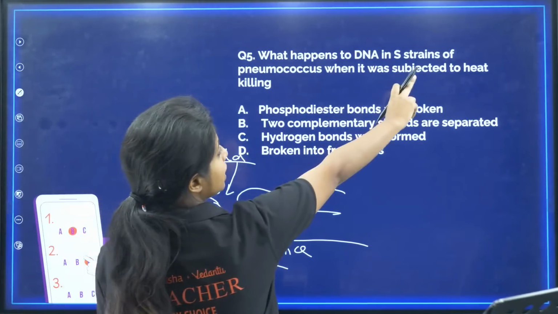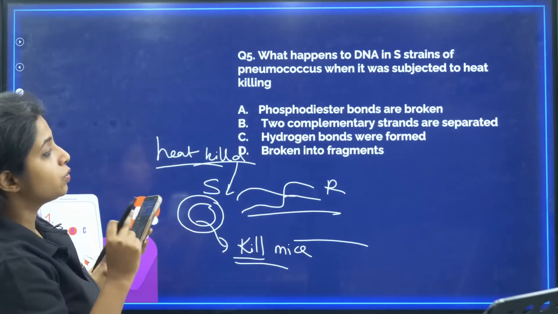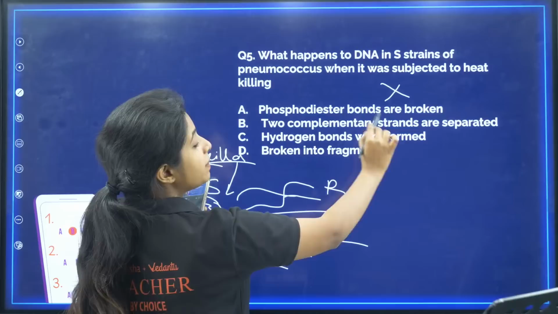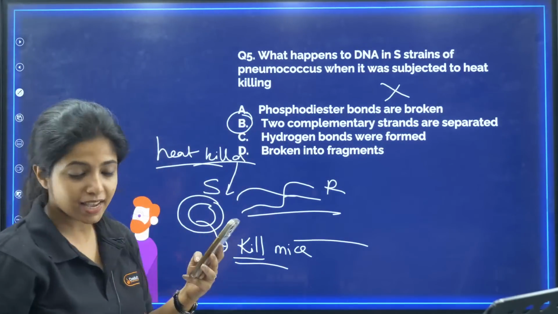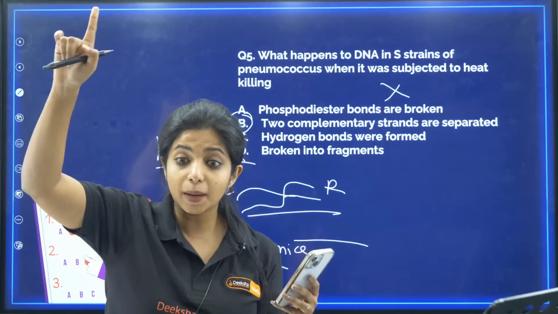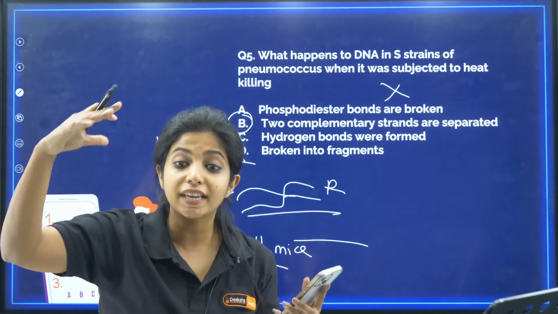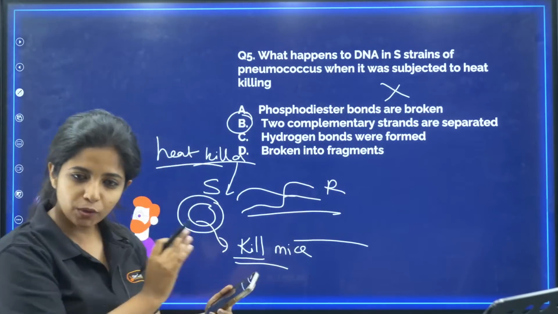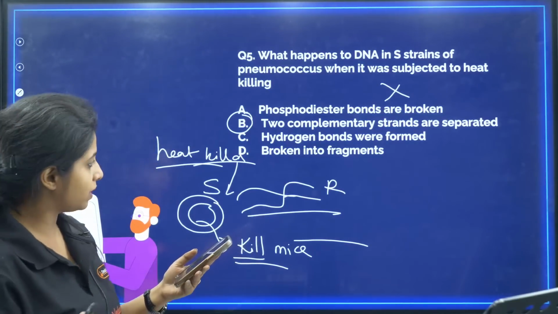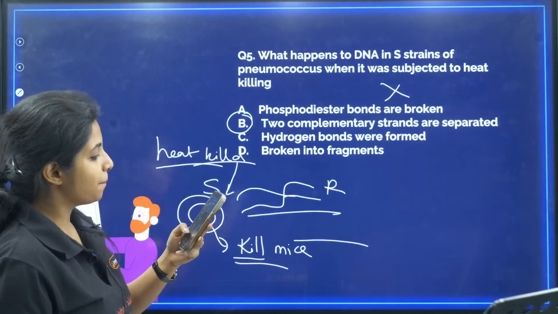So what happens to the DNA in S strain of pneumococcus when it was subjected to heat killing? Phosphodiester bond was broken? No. Two complementary strands were separated? Yes. I hope you have studied polymerase chain reaction. In that the first step is denaturation, where you are providing heat so that the strands get separated. Similarly over here the same principle is being utilized, not to amplify the number, but yeah. So your answer becomes B.